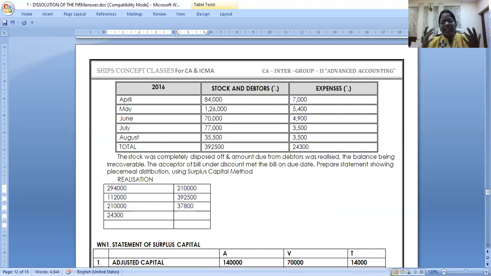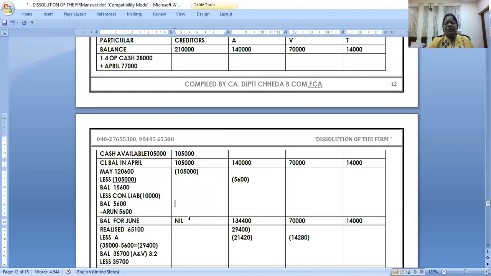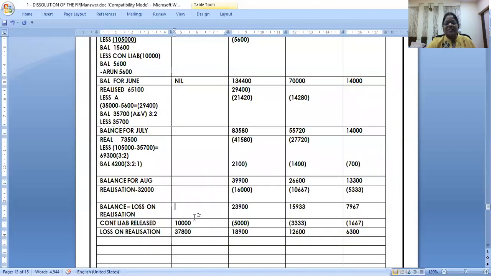Are you getting a 37,800 loss? You are taking so much effort to do a 15 or 20 marks piecemeal problem, so after making the table, make a quick T format and write a rough working note in the final exam also. If you're losing time, you can make it exactly like this, because this is not even a working note, not required. This is your cross-checking, but you don't want to do it on the calculator. I'm repeating: transfer assets at book value, transfer liabilities, pay liabilities, realize assets, and pay expenses. You are getting a 37,800 loss, and your loss was also 37,800. See.